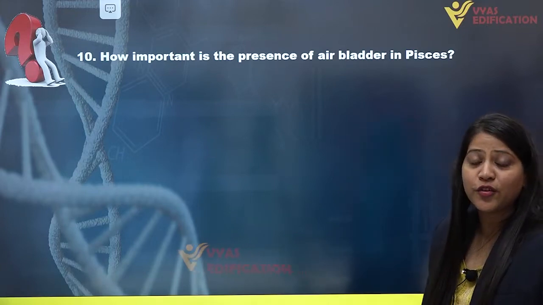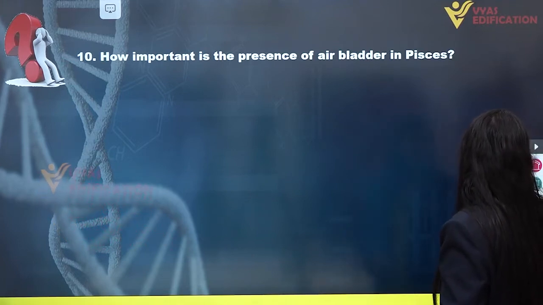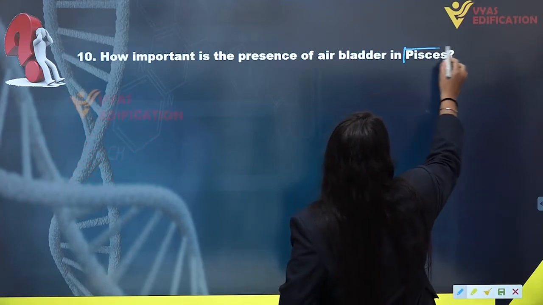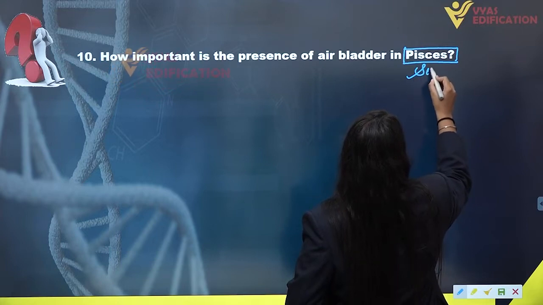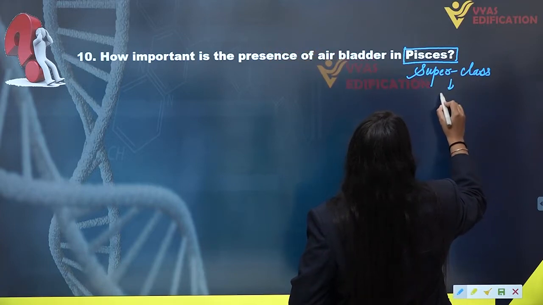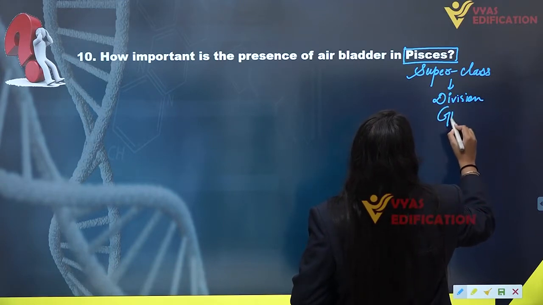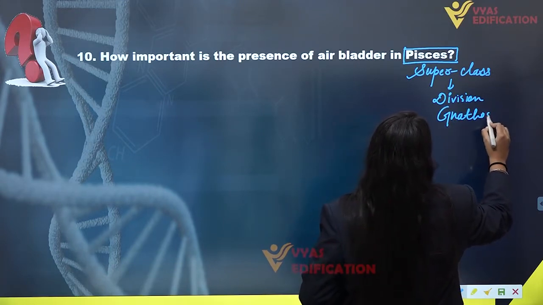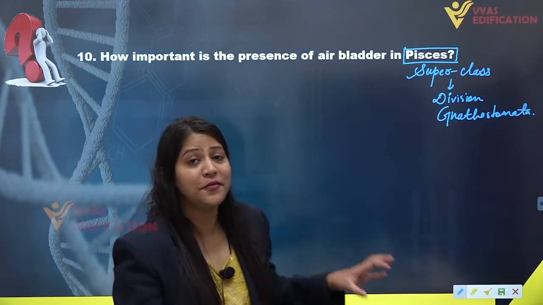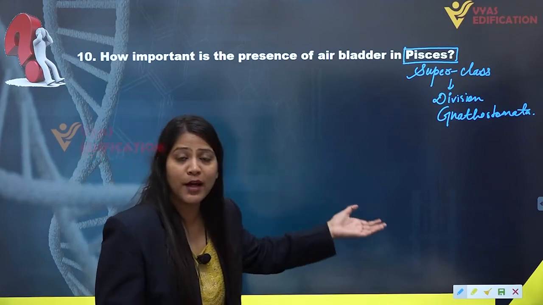Come towards the 10th question of this chapter, that is how important is the presence of air bladder in Pisces. Now what is Pisces? First of all, you have to remember what is Pisces. So Pisces is actually a super class under the division Gnathostomata, and under the subphylum Vertebrata, under the phylum Chordata. So Pisces is a superclass under the division Gnathostomata.